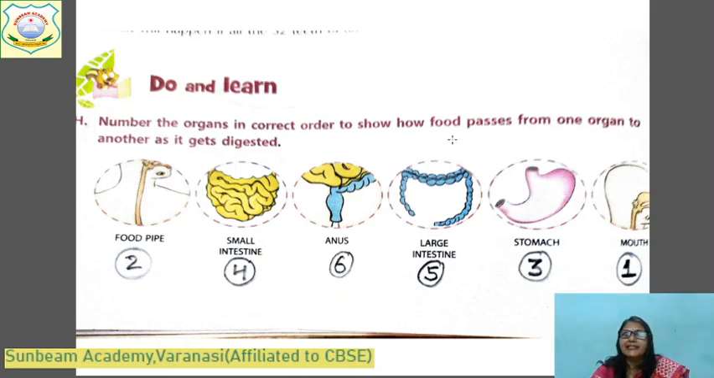Number the organs in the correct order to show the food process from one organ to another. आपको correct number fill करना पड़ेगा कि food सबसे पहले किस part में जाता है. After that it goes to which part. According to the movement of the food for the digestion, you have to number it. First, the food we eat comes to the mouth. From the mouth, the food goes to the food pipe.